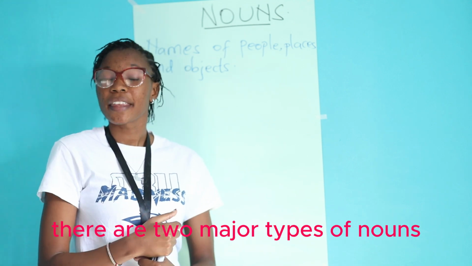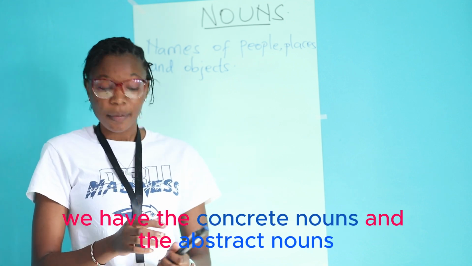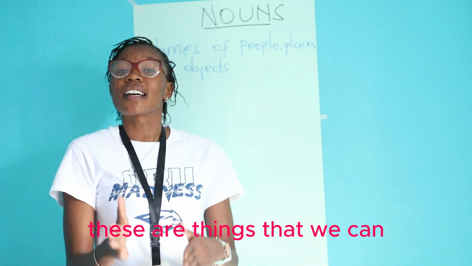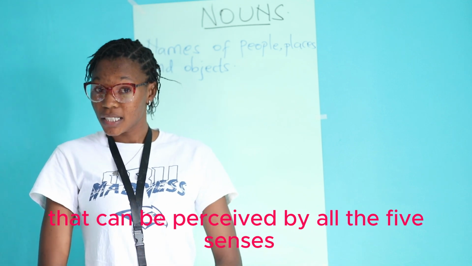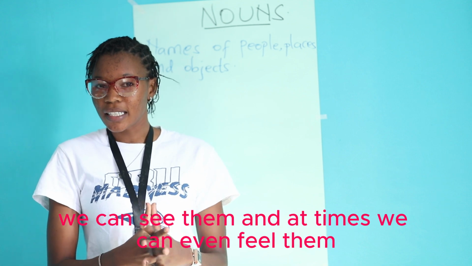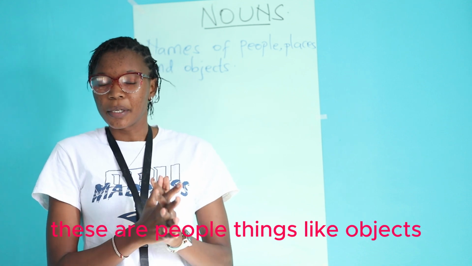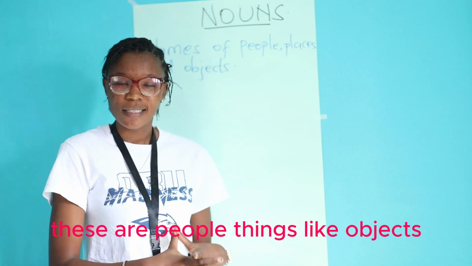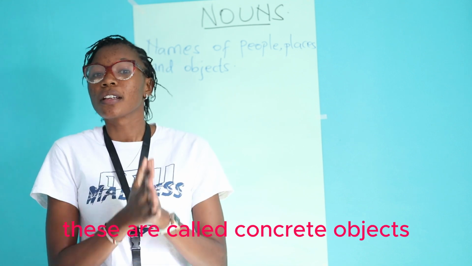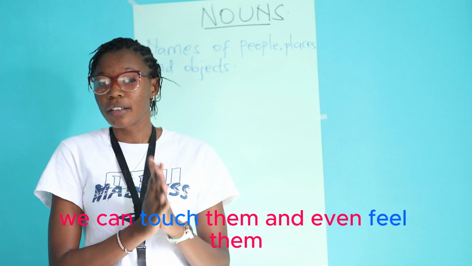There are two major types of nouns. We have the concrete nouns and the abstract nouns. Under concrete nouns, these are things that can be perceived by all the five senses. Like we can touch them, we can see them, and at times we can even feel them. These are people, things like objects, things like places, mountains. These are called concrete objects because we can see them, we can touch them, and even feel them.